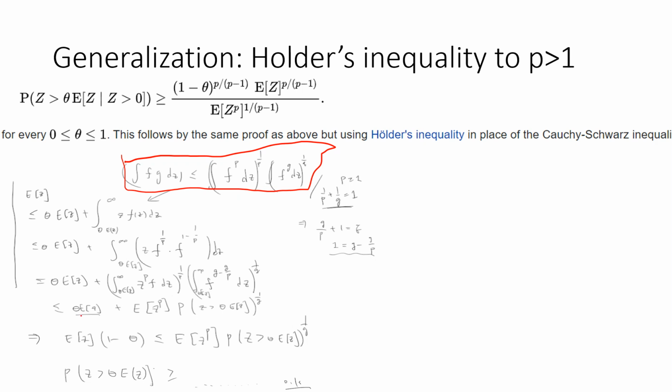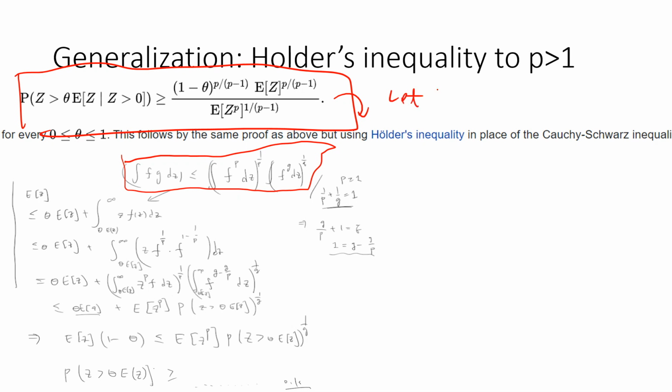So the first term is theta E[Z]. The second term will be less than E[Z to the p], because this is z to the p, and now you change theta E[Z] to 0. So you get this. And the second term, by definition, is P(Z greater than theta E[Z]) to the 1 over q. Okay, so combine those two, you get E[Z](1 minus theta) is less than or equal to E[Z to the p] to the 1 over p, times P(Z greater than or equal to theta E[Z]) to the 1 over q. So you just shuffle them and take the power q. Then you can prove this. So this is exactly the generalization.